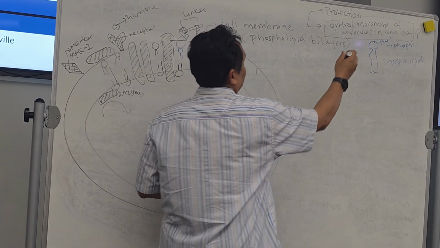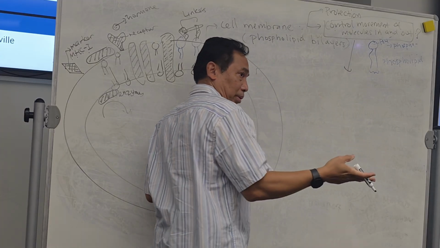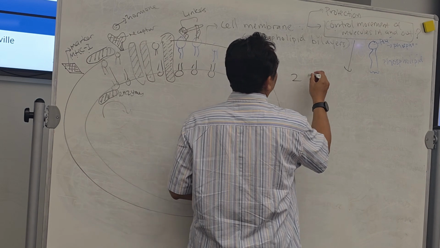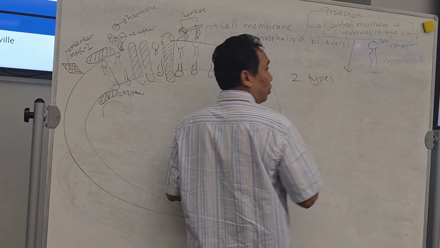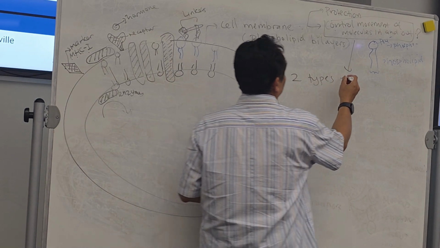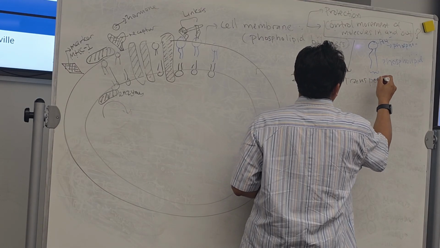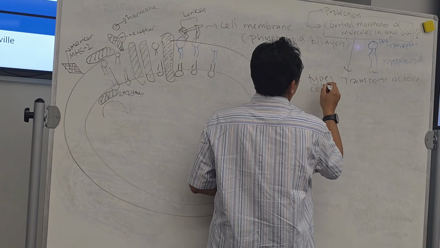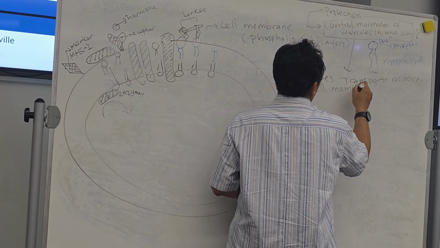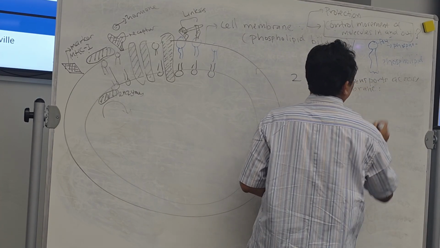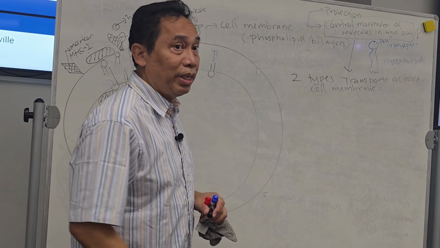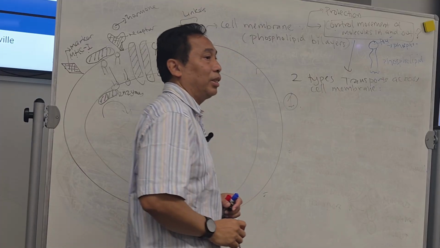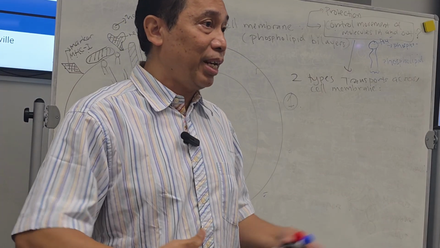Okay. We're talking about transport, movement of molecules. There are two main types of transport across the cell membrane. The first type is called passive transport.